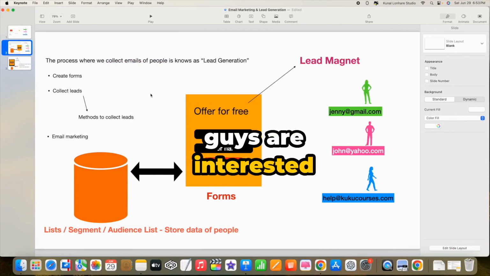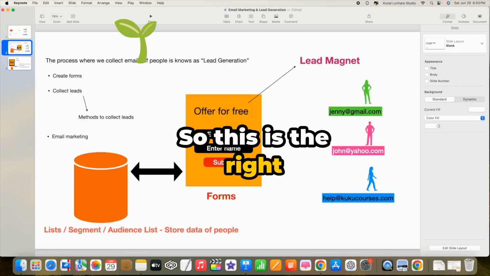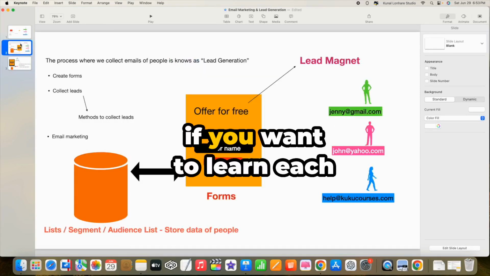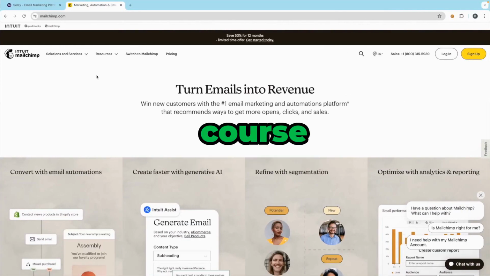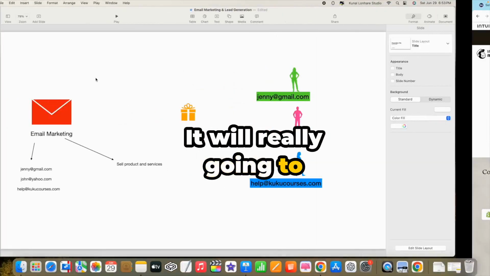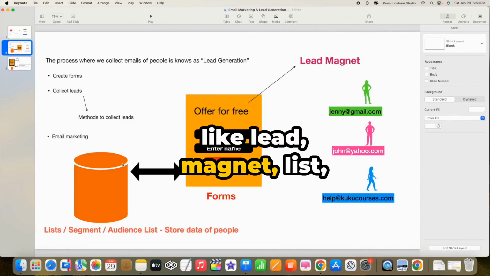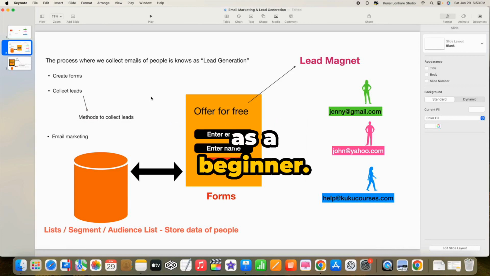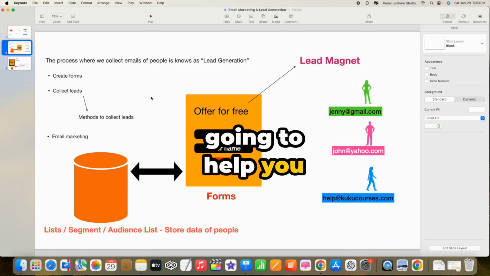If you are interested and want to learn about email marketing from scratch, this is the right course for you as a beginner. If you are a beginner in email marketing and want to learn everything from scratch, I suggest you watch this free course from start to end. It will really help you do email marketing and understand a lot of concepts like lead magnet, list, segments, form, and plenty of other things which are very important in the field of email marketing as a beginner. So please make sure you watch the free course from start to end. That will really help you out.